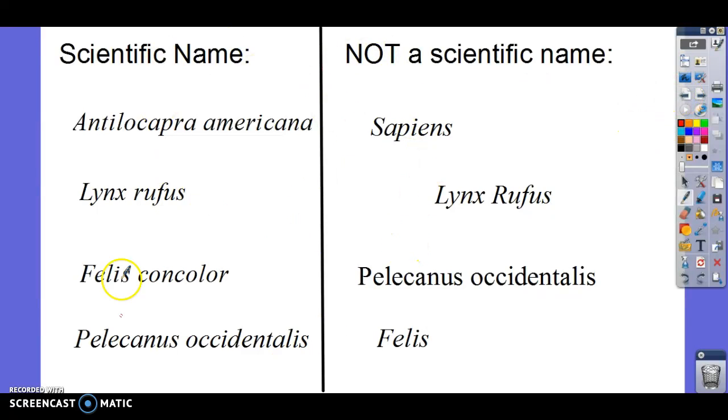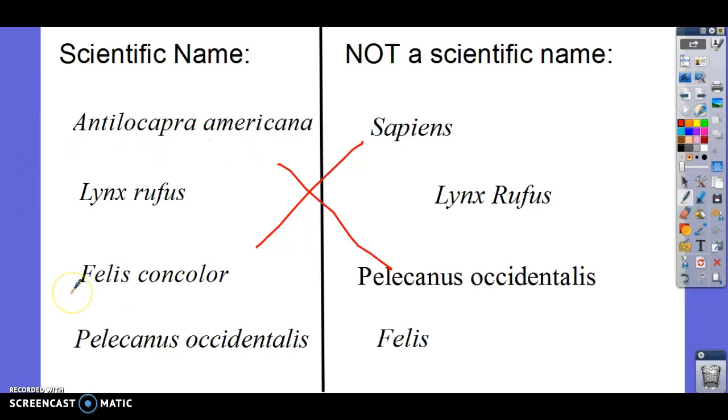So we're gonna do, don't write any of this down. Big X, don't write this down. We're going to look at this chart, and what I want you to do is come up with what all these scientific names have in common. So these are all scientific names. These aren't scientific names. So looking at what they are and what they aren't, what can you tell me about a scientific name? There are three things a scientific name has to have. What are they? You can think about it in your head. What three things? So look at these. What do they have in common?